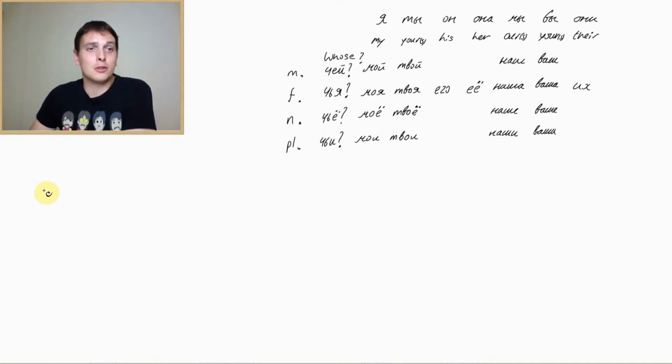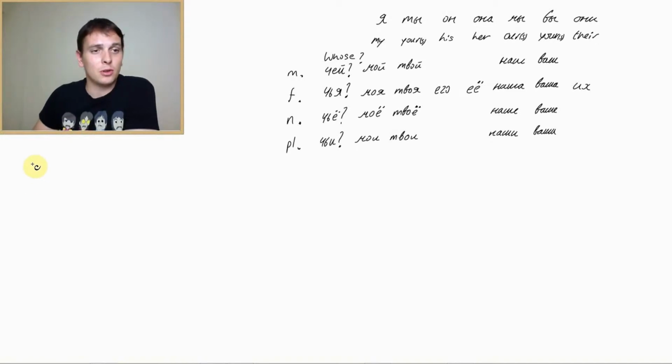We'll learn lots of new endings, and these endings tell you which gender this particular noun has. Sometimes they tell. There are also lots of exceptions, but we will see it in the next lesson. Right now, let's work on our possessive pronouns.